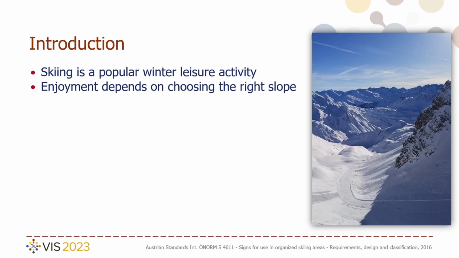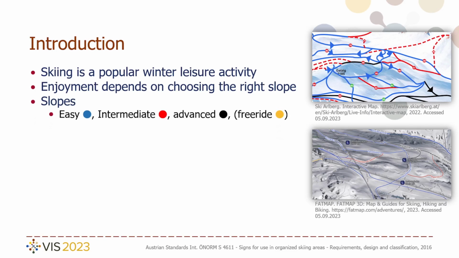Slopes are typically color-coded by difficulty, labeling easy as blue, intermediate as red, and advanced as black in Austria and Switzerland. There also exists a variety of lift types, most notably a T-bar, which can be challenging for beginners, chairlifts, gondolas, and cable cars.